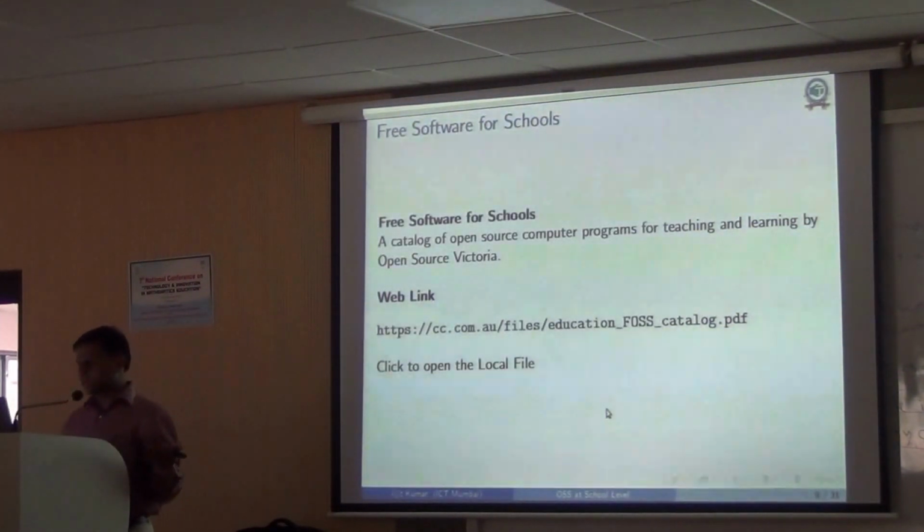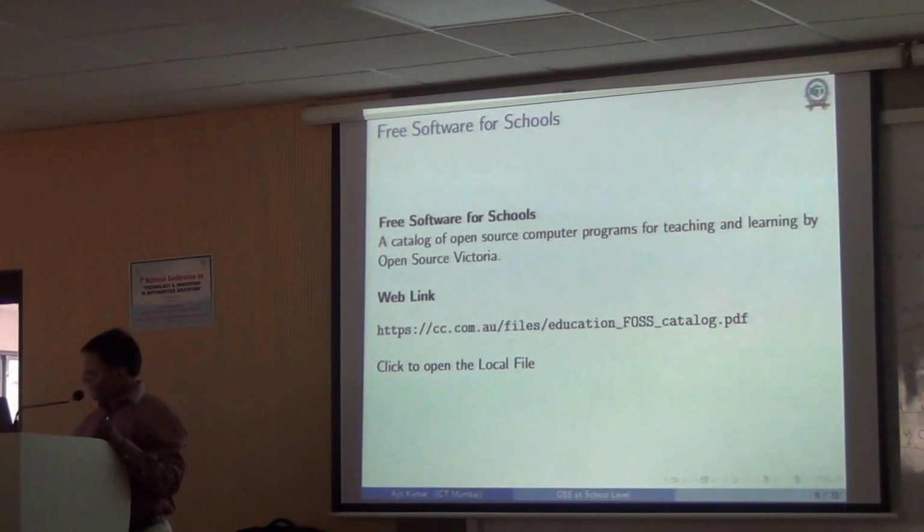You just Google free software for schools or catalog of open source computer programs from Open Source Victoria. You will get that. I have that file, I can show it if you are interested. It's about a 70-80 page document. They have listed a lot of software.